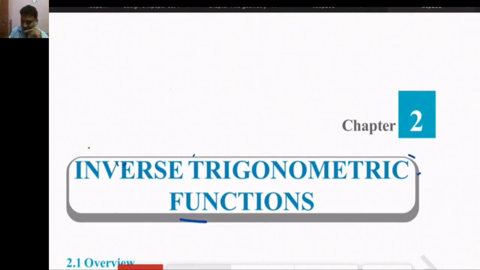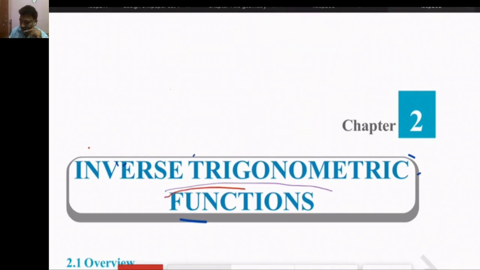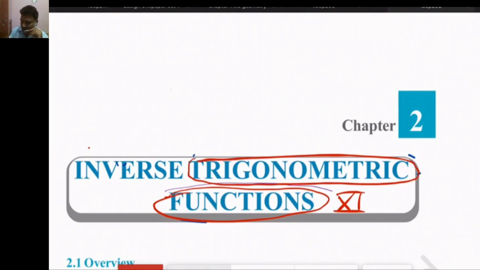Inverse trigonometric function. There are three words here. We know about function already; in class 11th we have read about function. Already we have read about trigonometry in class 11th, and recently in the first chapter our Pundir sir has explained about inverse function.